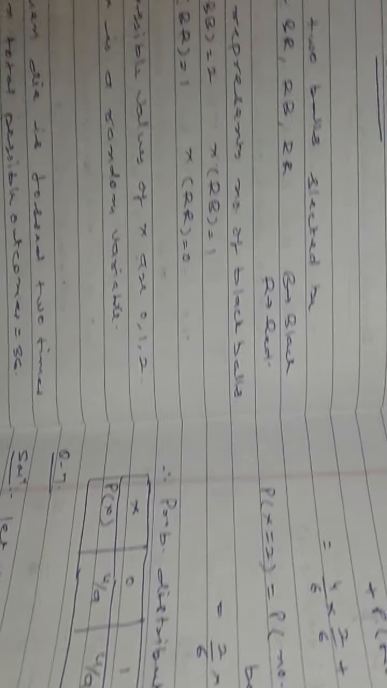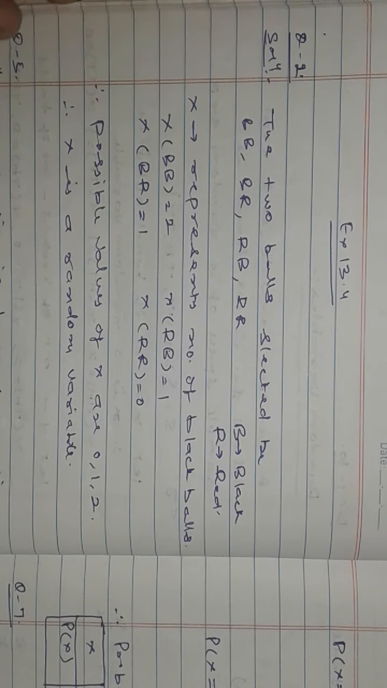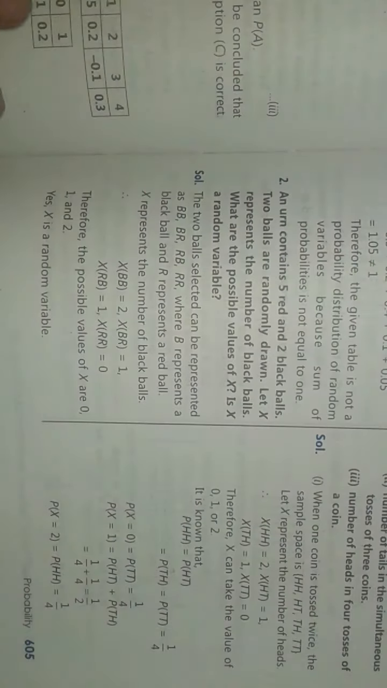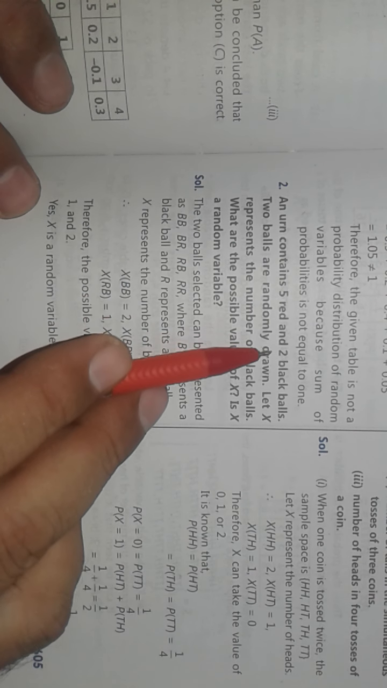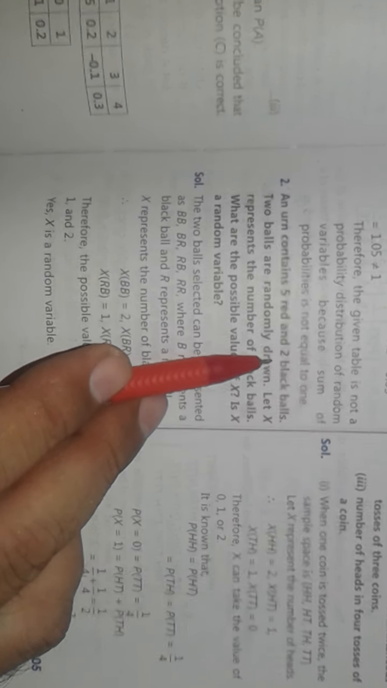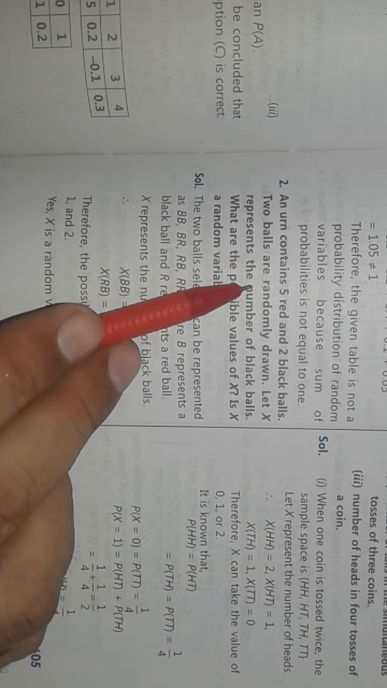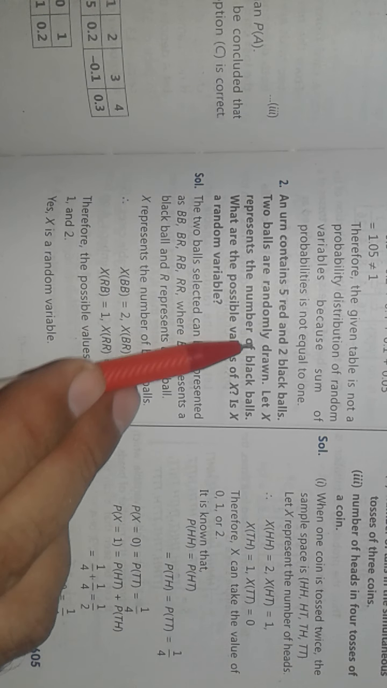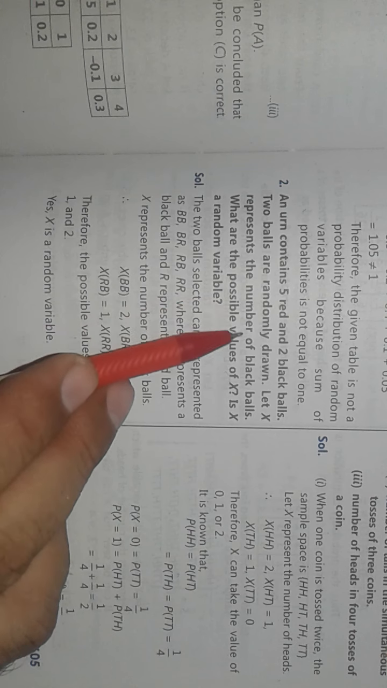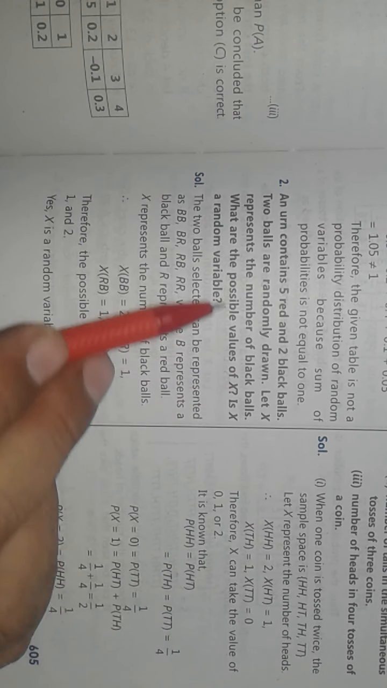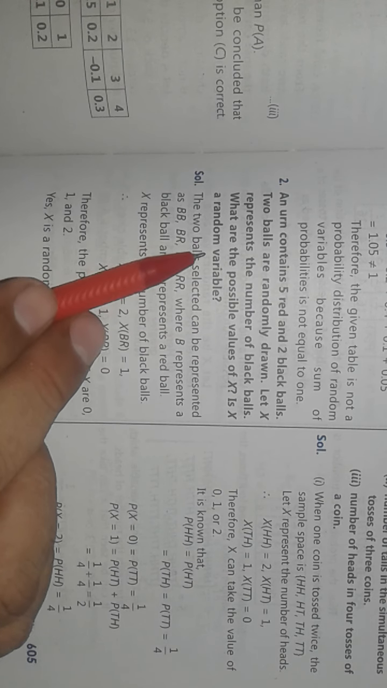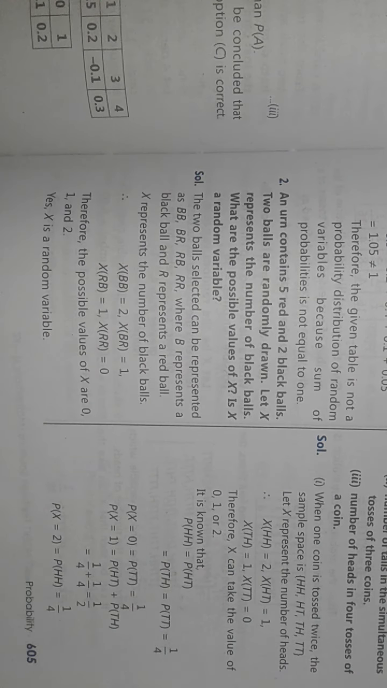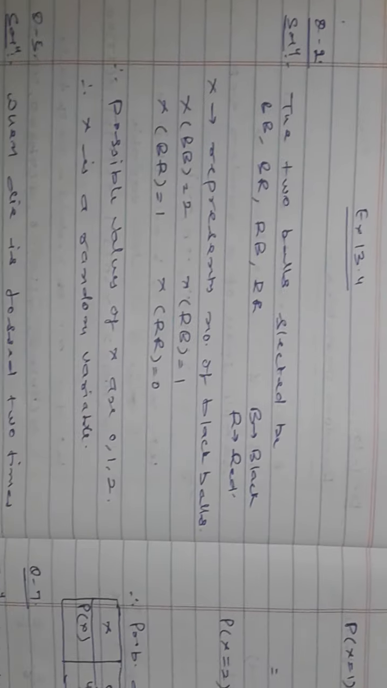So let us have exercise 13.4, question number 2. The question is, an urn contains 5 red and 2 black balls. 2 balls are randomly drawn. Let X represent the number of black balls. What are the possible values of X, and is X a random variable? Let us see the solution.